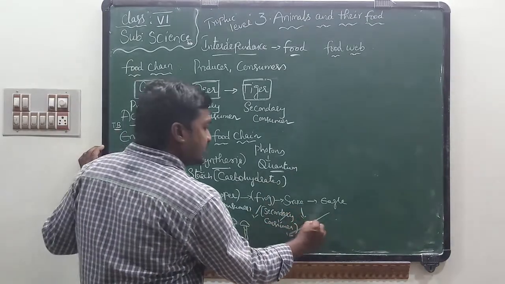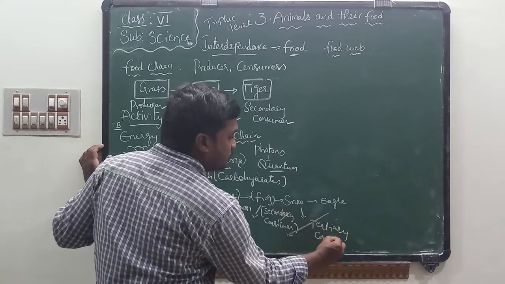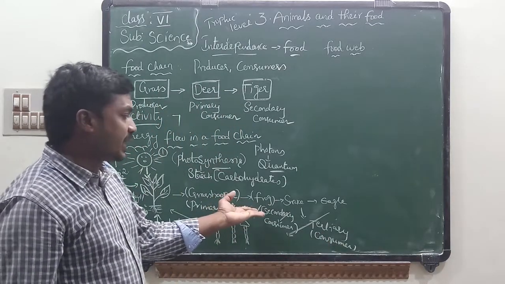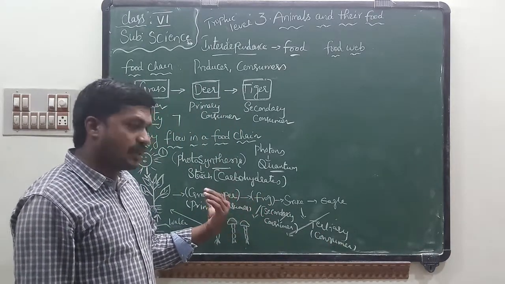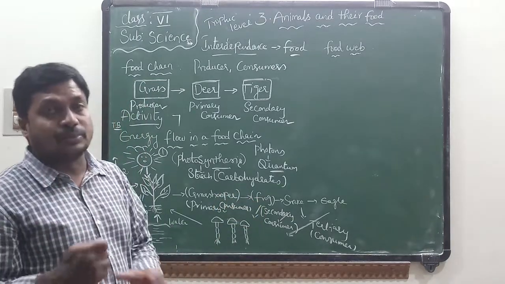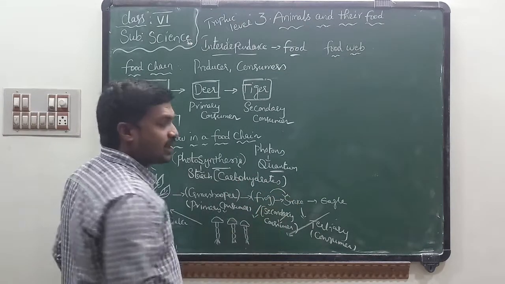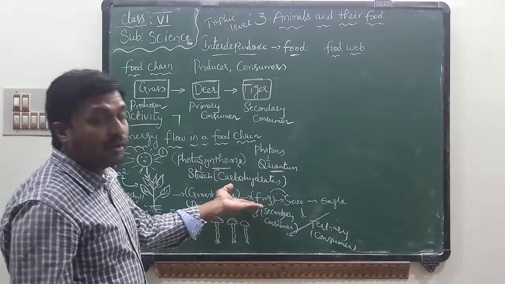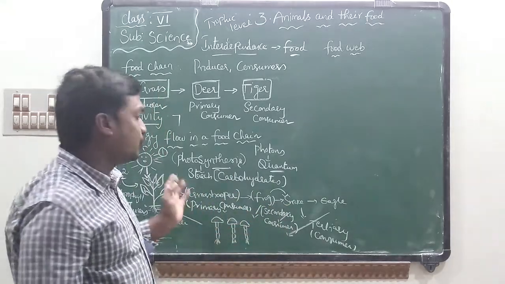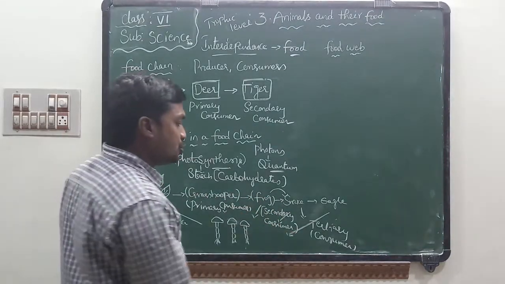Here snake, this is the tertiary consumer. Snake is the tertiary consumer. Tertiary means third consumer, which depends on second consumer. Frog gets energy from grasshopper, and some of this energy is utilized by themselves, some stored in their body parts for future use. That energy is transferred to the snakes when snakes feed on frogs. So there is a third organism in the food chain which depends on secondary consumer, known as tertiary consumer.